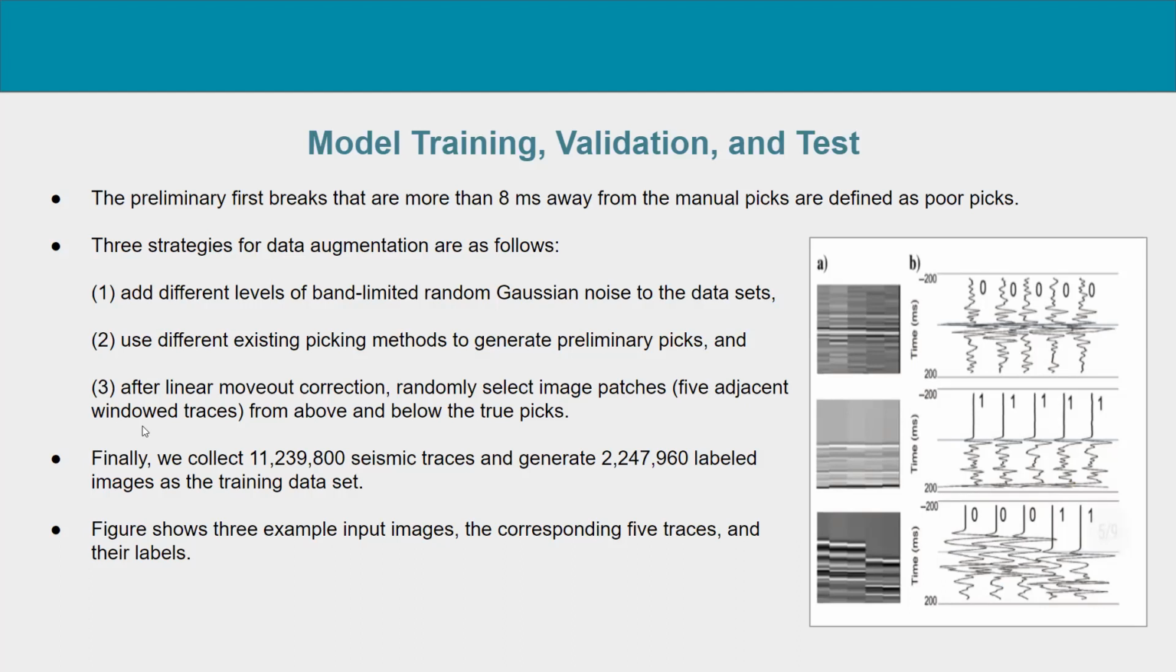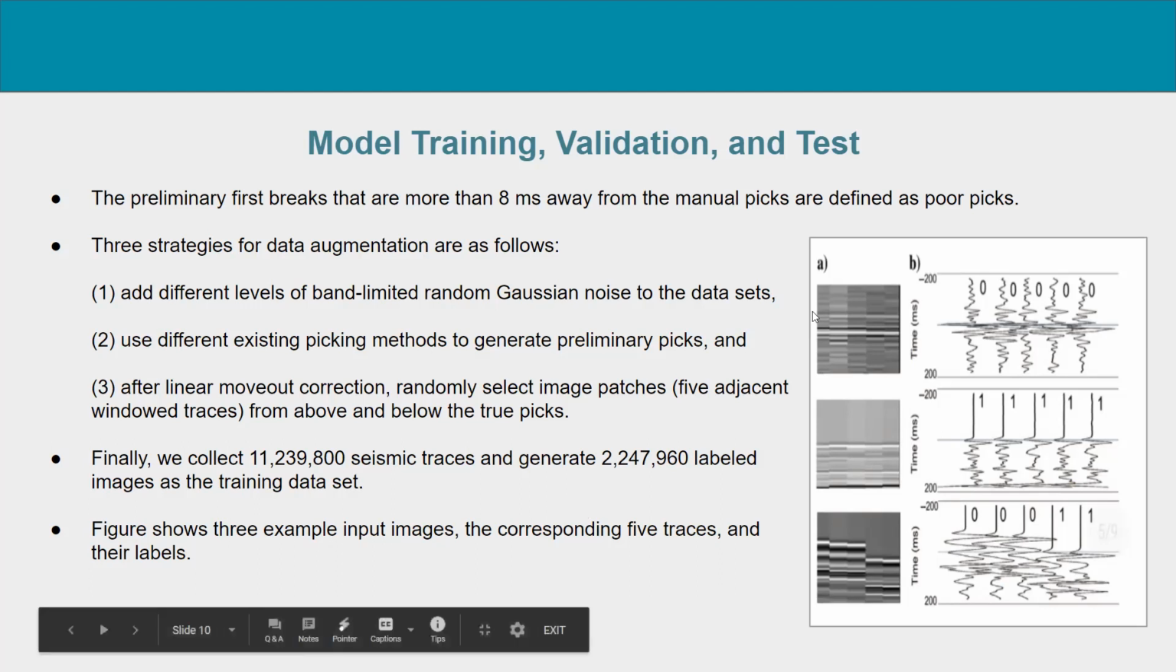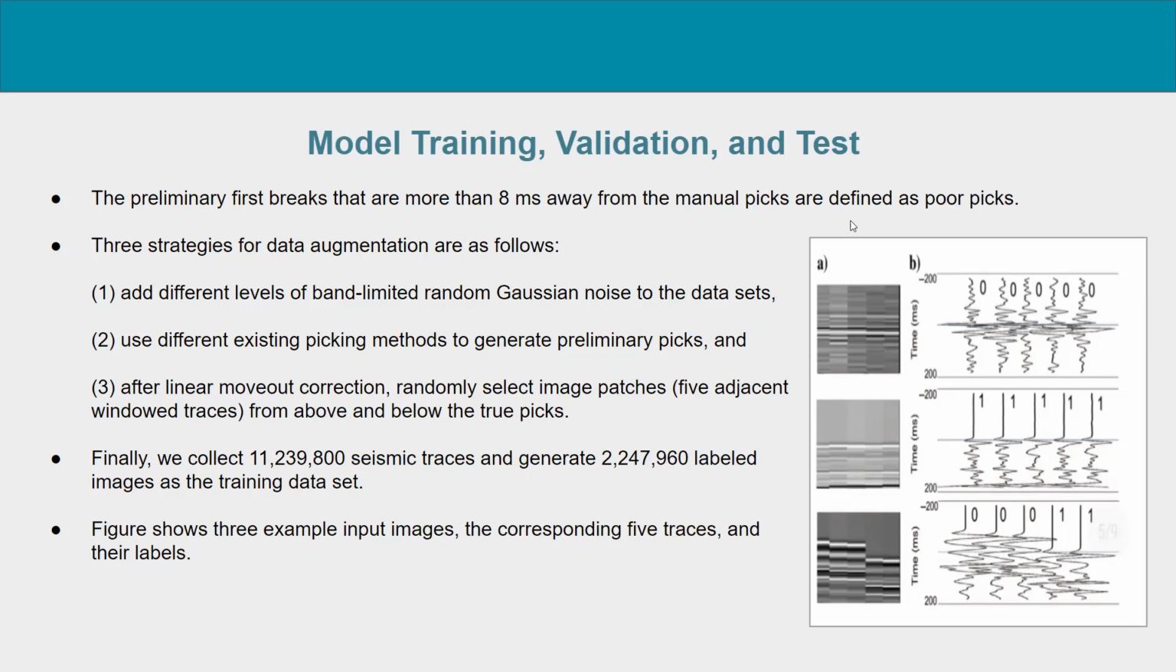So in this way, we finally collect around 100 million seismic traces and generate around 20 million labeled images as the training data set. In this figure, we could see that this image can be seen as the collection of 5 traces. The traces which are labeled as 0 are poor picks, while traces which are labeled as 1 are good picks.